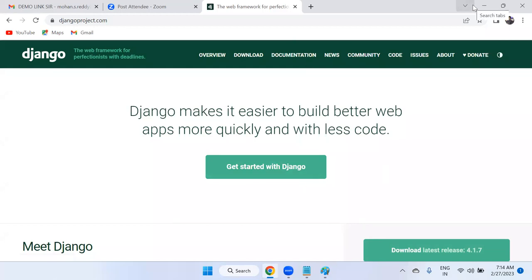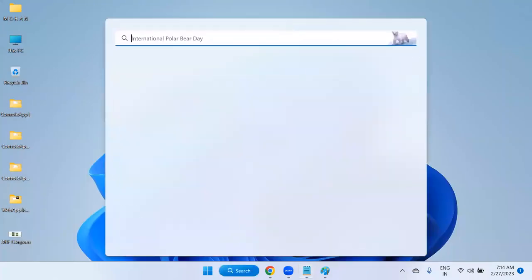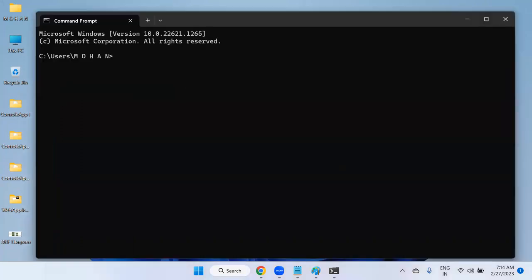But already in my previous lectures, I have included Django installation. Okay. So for my previous batches, do you want to check what version you currently have on your computer? Just go to command prompt simply, and there you can type the version. How to check the Python version, you know, type python space hyphen hyphen version. Which version do you have? 3.11.1. Same for the Django version if you want, django-admin space hyphen hyphen version. Now you can see we got 4.1.3.